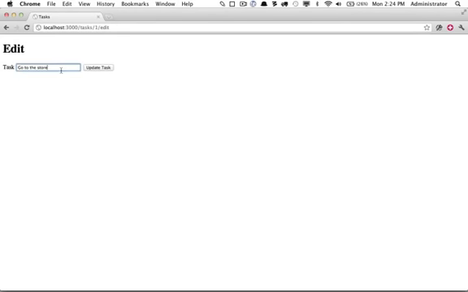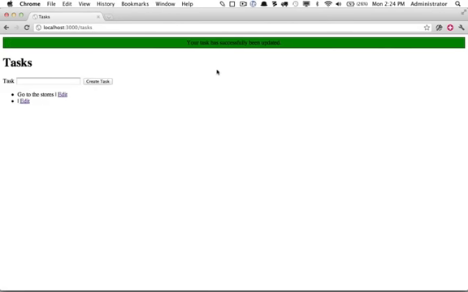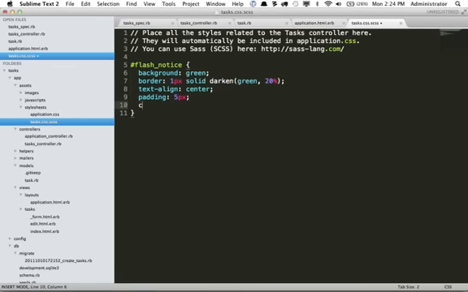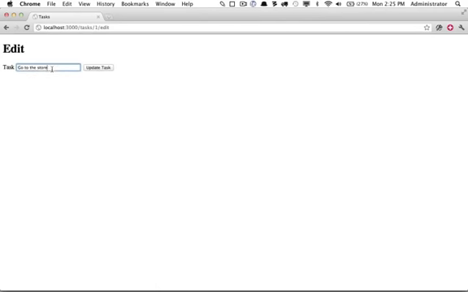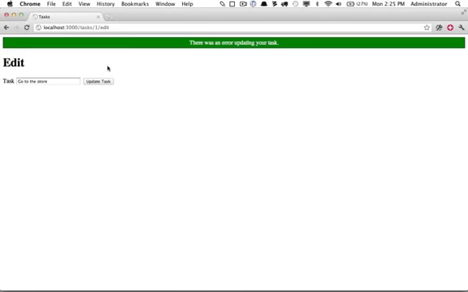So let's try it out. Edit a task, change it, update it, and now you can see it does display that. Maybe you want to set color to white. There we are. That looks fine. And lastly, let's make sure that we have the correct error. So I will remove everything, update task, and it does say there was an error updating your task.